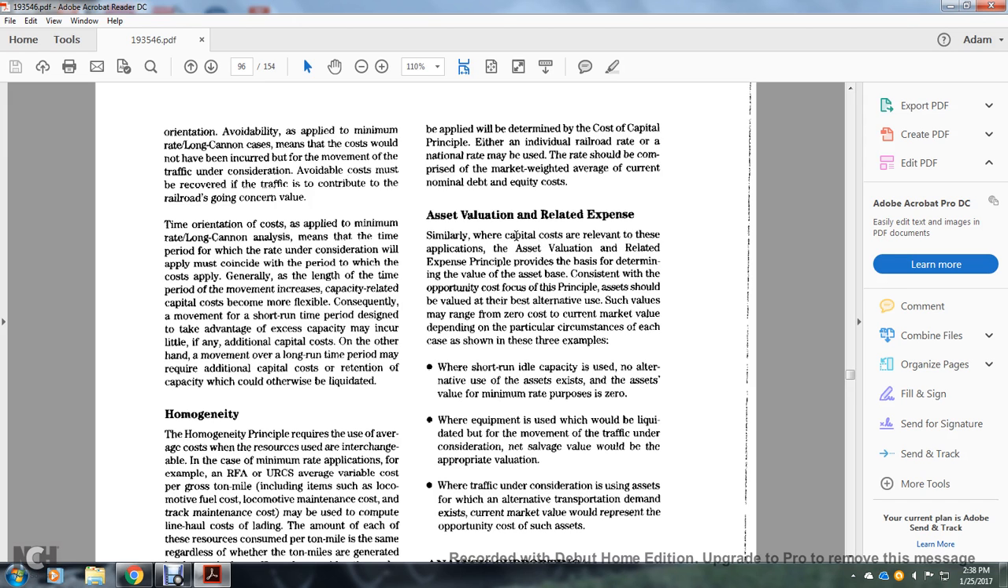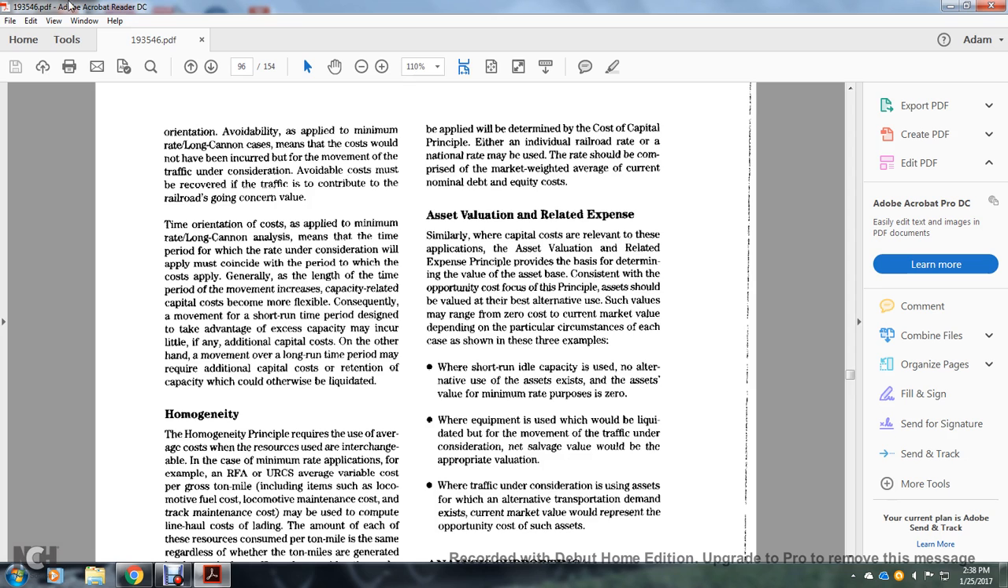Asset valuation related expenses. Similar to the capital cost, the application of the asset valuation related expense principle provides the basis for the determination of the value of the asset base, consistent with the opportunity cost. The focus is that the principal asset should be valued with the best alternative. Such values may range from zero cost to the current market depending on the particular circumstances. Each of the cases should be shown in three examples.